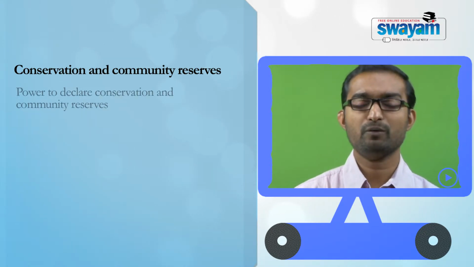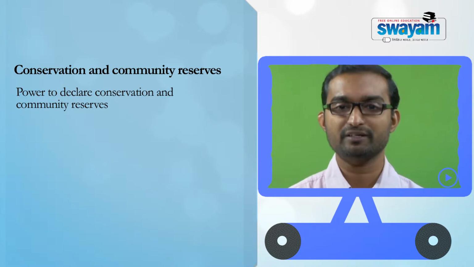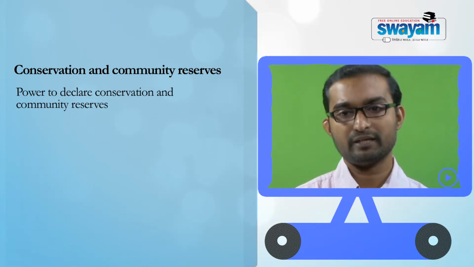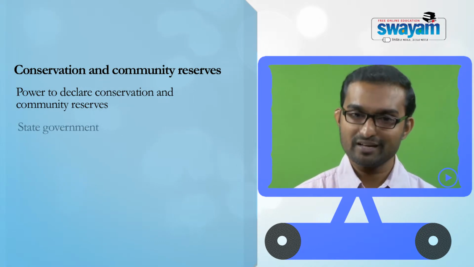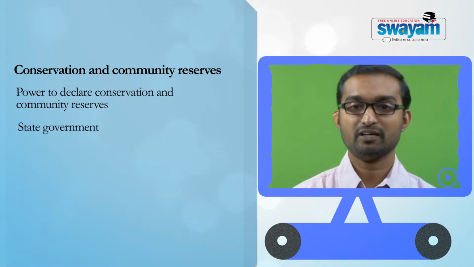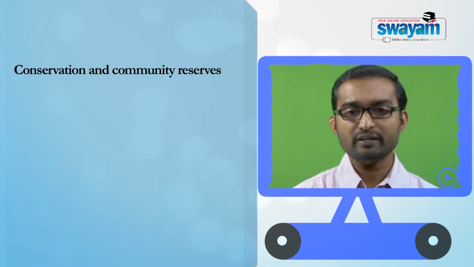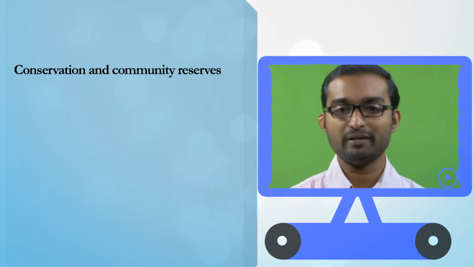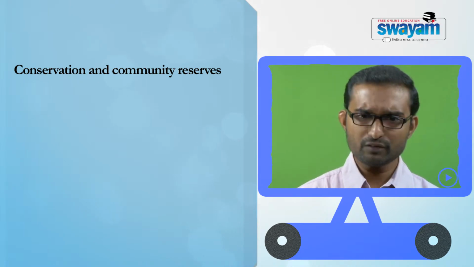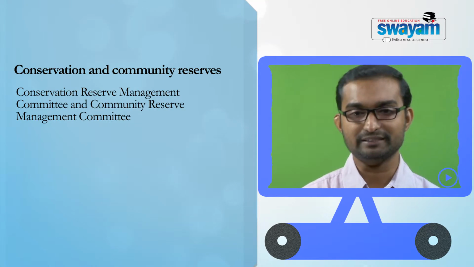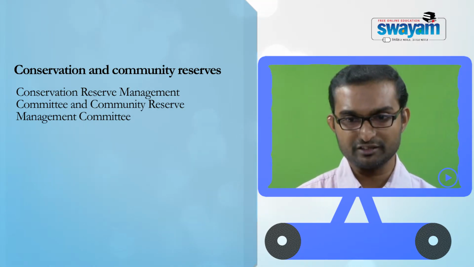Then who has the power to determine this conservation and community reserve? The Wildlife Protection Act 1972 vests the state government with this power to declare conservation and community reserve. And the Act also envisages the institutional mechanism for conservation and community reserves, that is Community Reserve Management Committee and Community Conservation Reserve Management Committee.